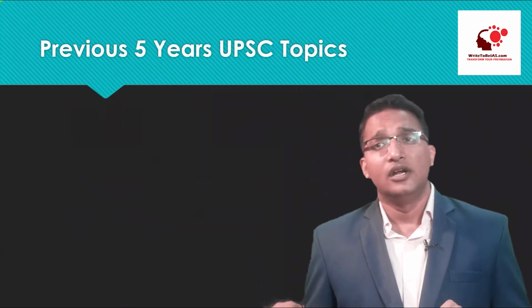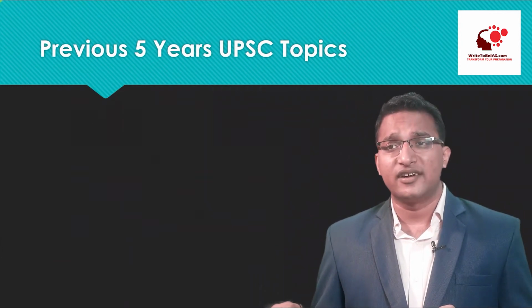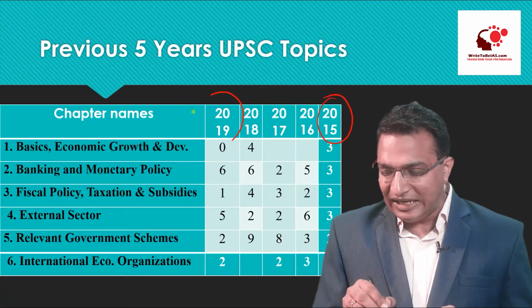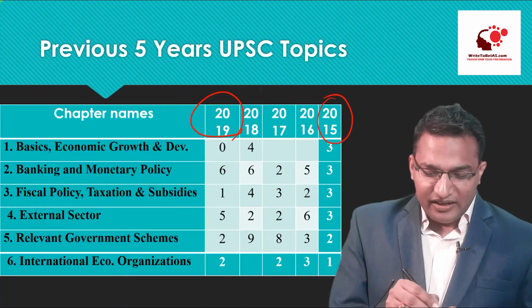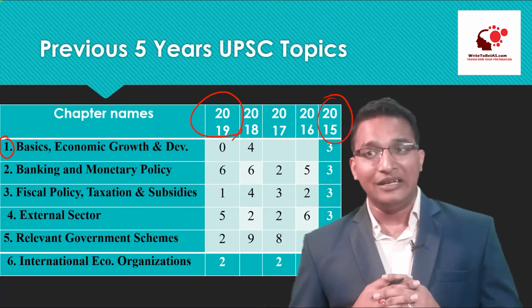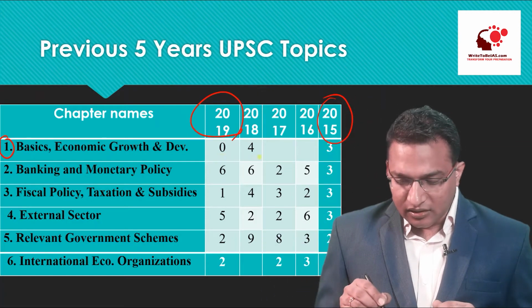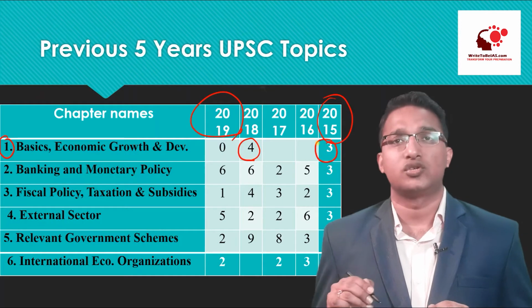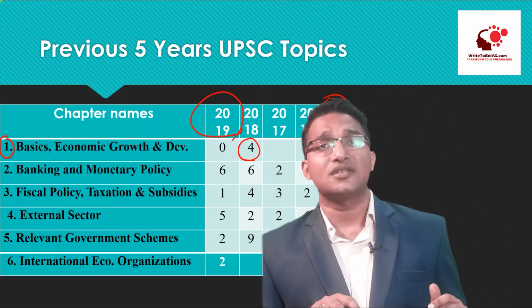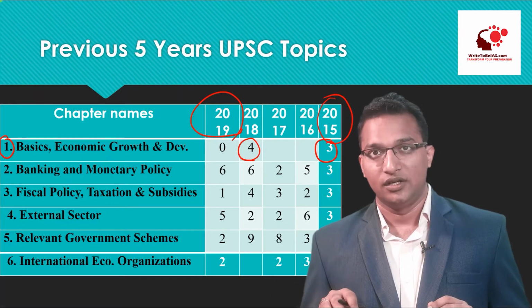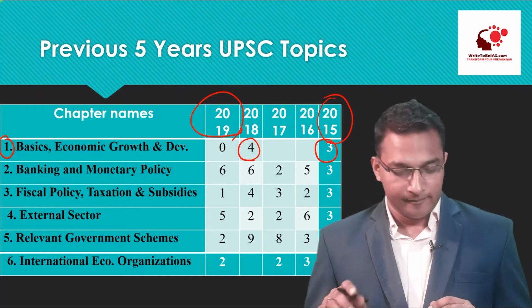So we will see the topic-wise importance, and based upon that, we will see what should be our strategy. If we see the previous 5 years UPSC topics, that is from 2015 to 2019, one area is the basics, economic growth and development. From here you can see that in 2018 there were 4 questions and in 2015 there were 3 questions. Not every year the questions are coming, but sometimes it occupies up to 4 questions. So you really can't ignore this topic.